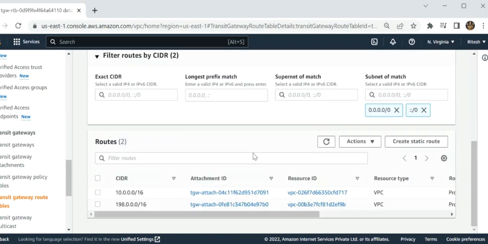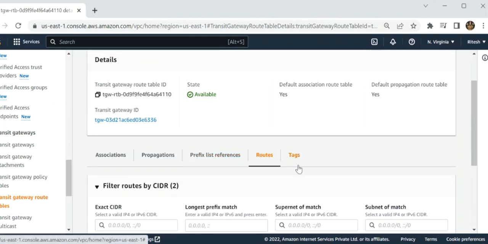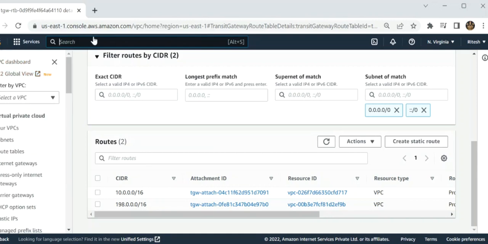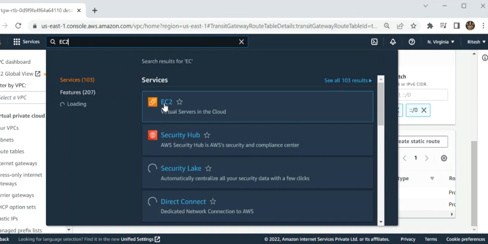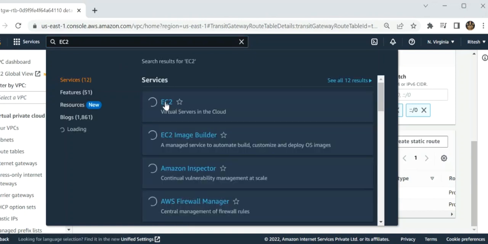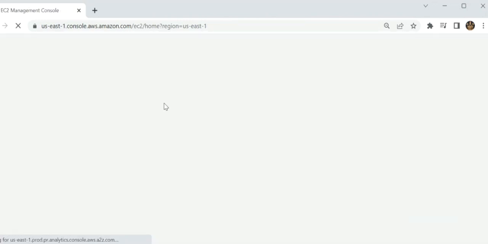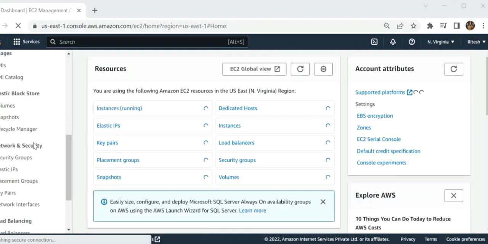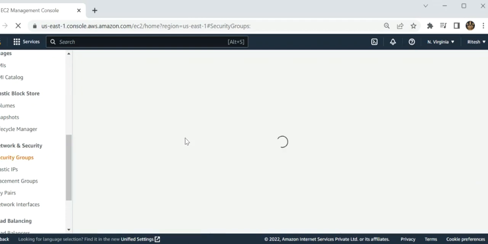Now I have to modify our security groups, because we are using telnet over here. Telnet generally uses port 22, but we have to use a different port, so I have to use 23.